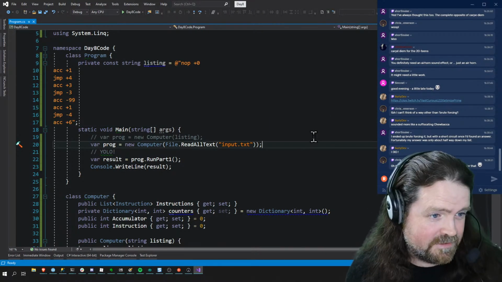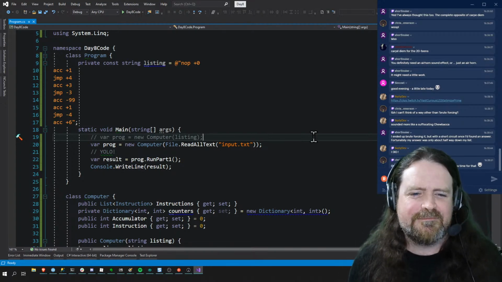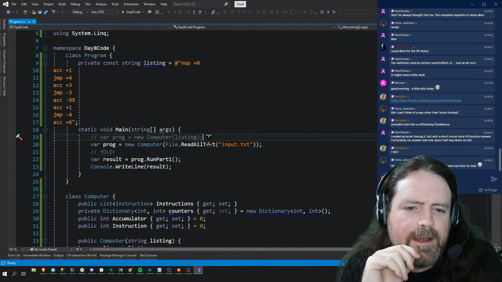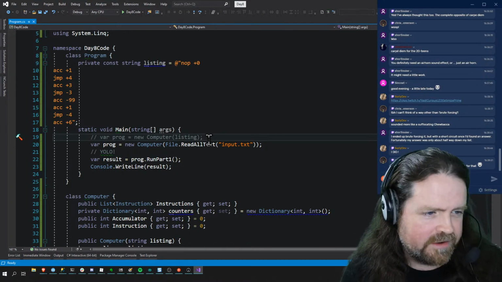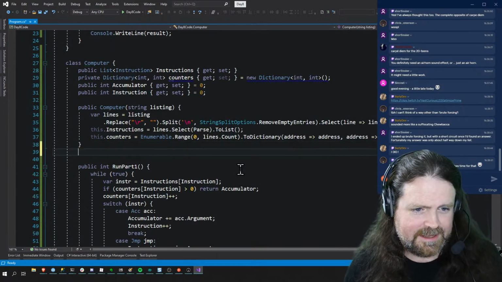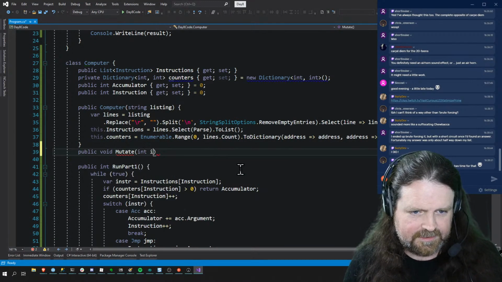So yeah, I think we need to brute force it. Yeah, we could do it with static analysis, but ain't nobody got time for that. So any instruction only lends itself to 0 or 1 forms of mutation. So I'm going to put in a public void mutate int instruction.